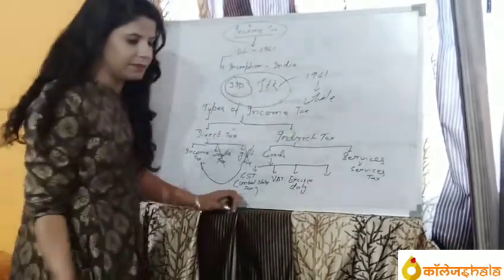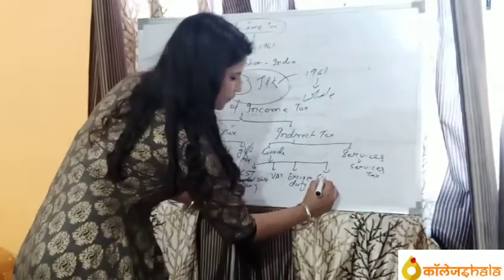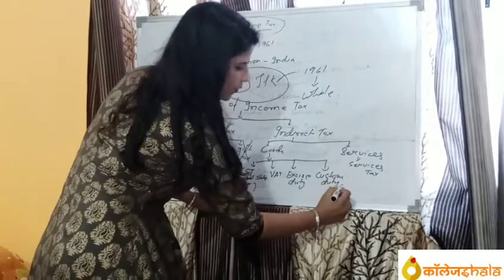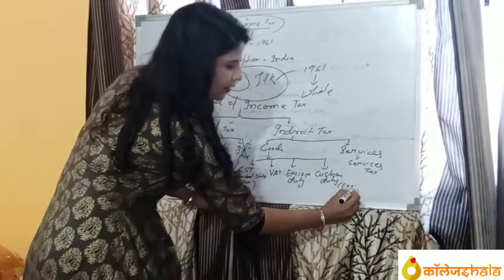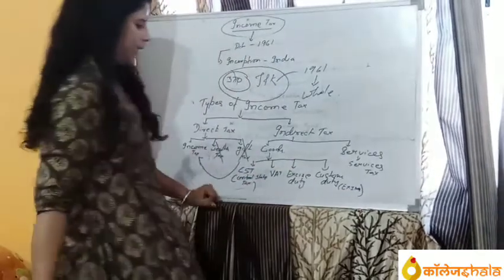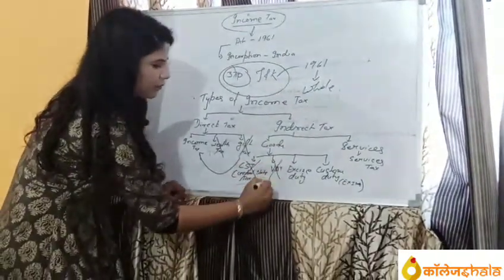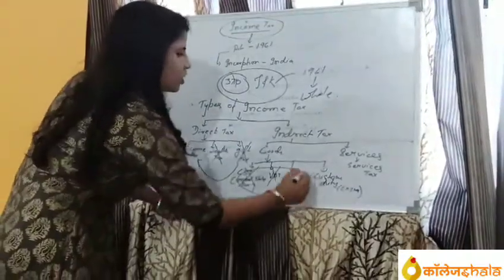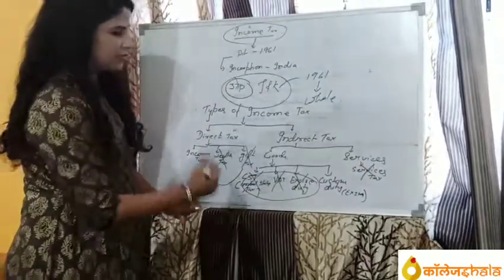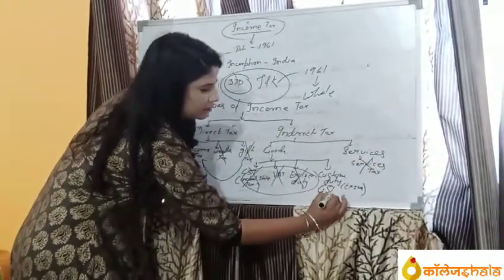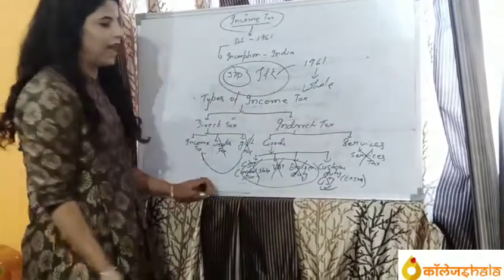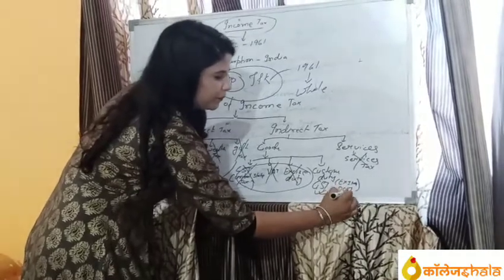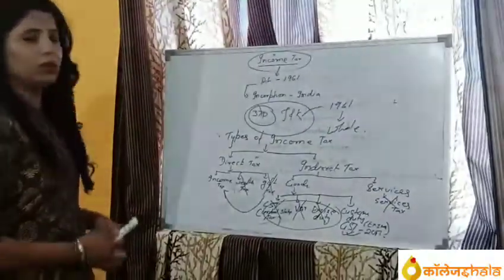Another is custom duty for export and import. This was completely done, and under this list the GST has come. GST, that is 2017, came in July. Just take a look at that.